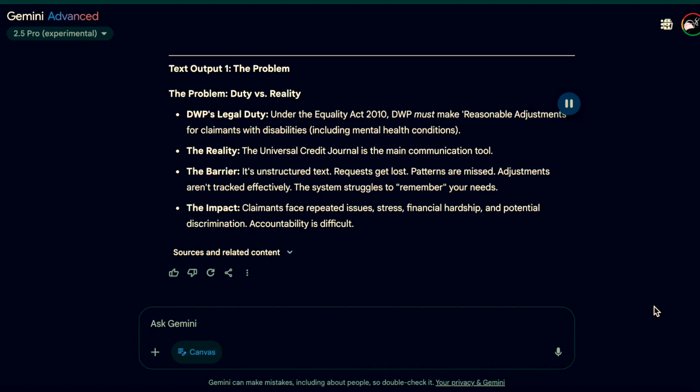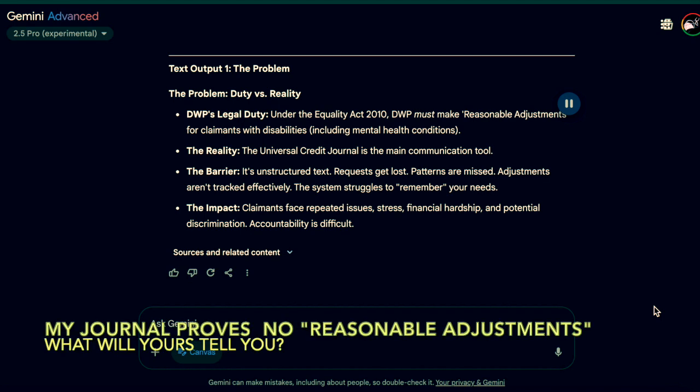The reality: the Universal Credit Journal is the main communication tool. The barrier: it's unstructured text. Requests get lost. Patterns are missed. Adjustments aren't tracked effectively. The system struggles to remember your needs. The impact: claimants face repeated issues, stress, financial hardship, and potential discrimination. Accountability is difficult.